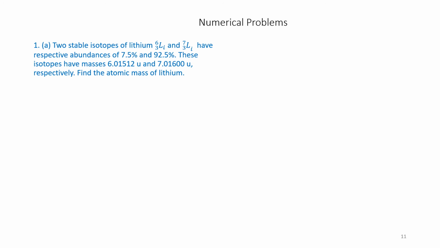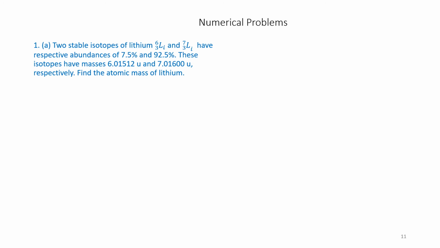These isotopes have masses 6.01512 units and 7.01600 units respectively. Find the atomic mass of lithium.